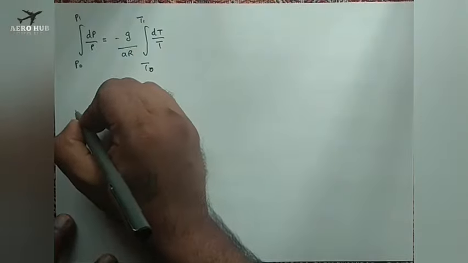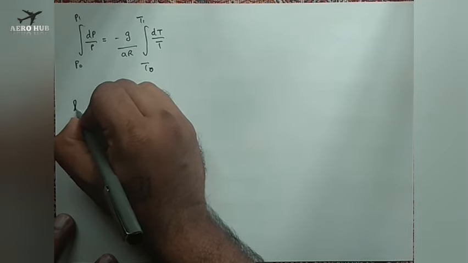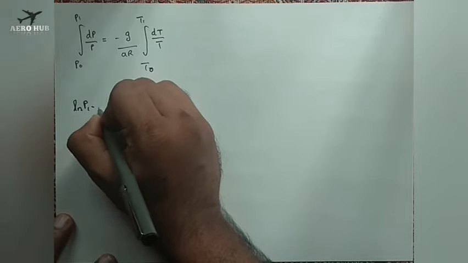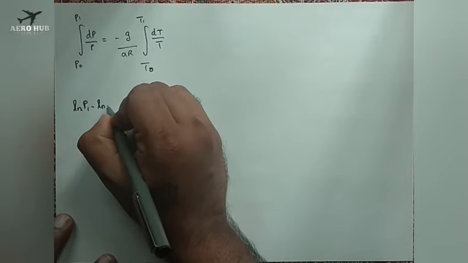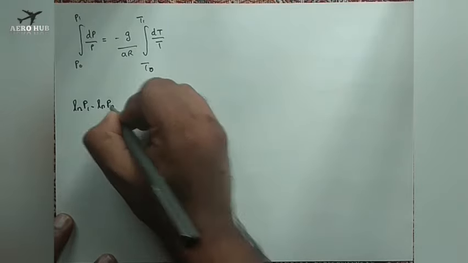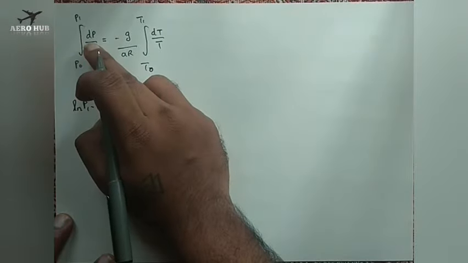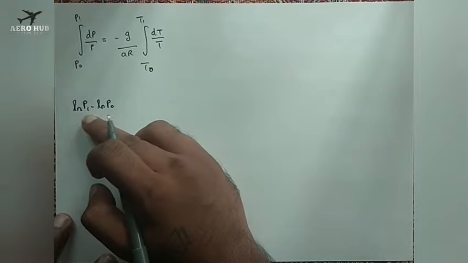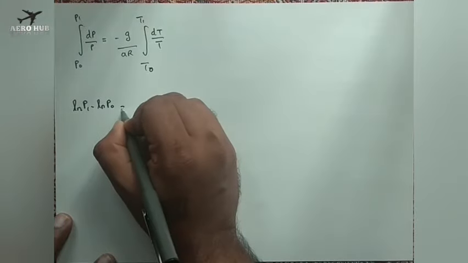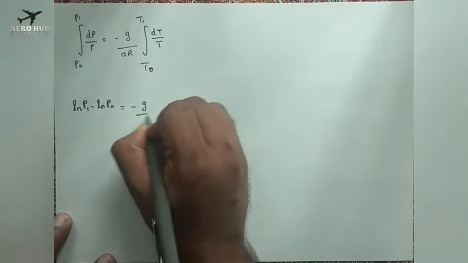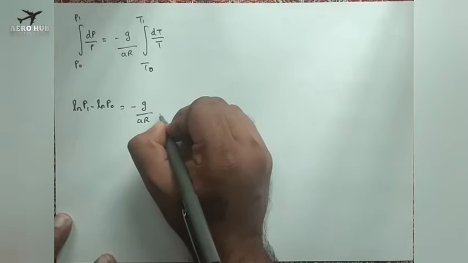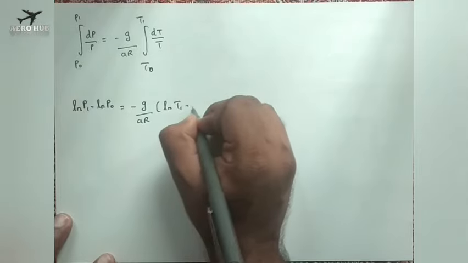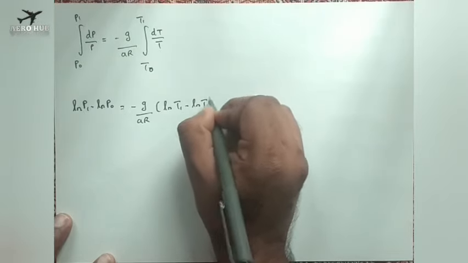I will be getting ln P1 minus ln P0, because the integral of dP by P is ln P. We substitute the limits. I will be getting ln P1 minus ln P0 is equal to minus G A by R into ln T1 minus ln T0.